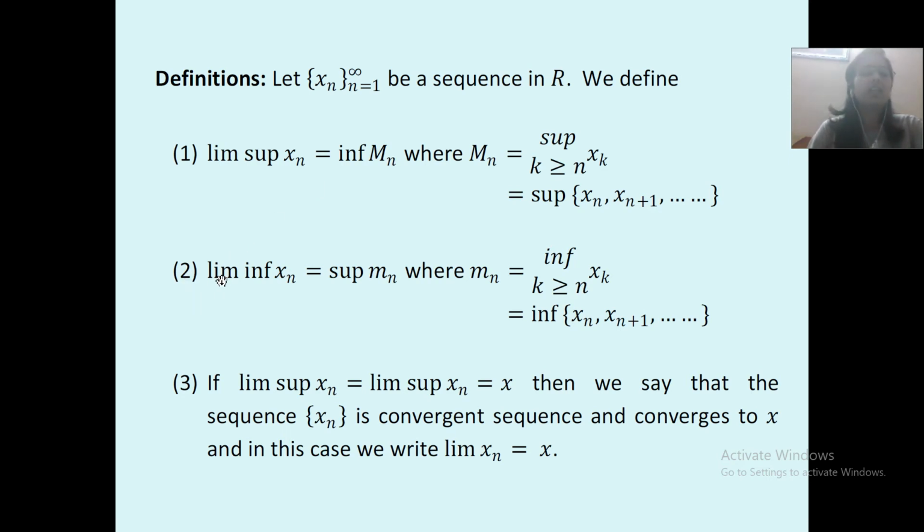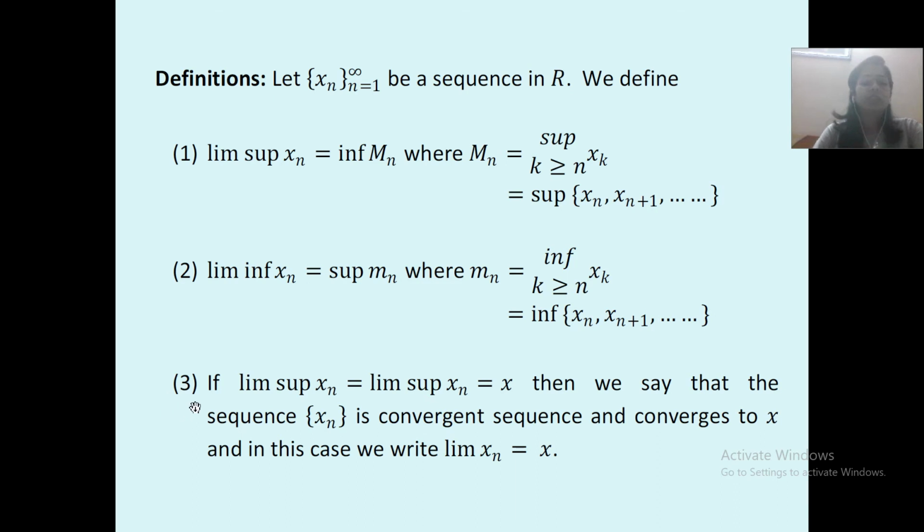Similarly, limit infimum of xn is equal to supremum of Mn where Mn is equal to infimum of xk where k greater than or equal to n, that is, infimum of xn, xn plus 1 and so on. Here for different values of n you will get the infimum, which will give you supremum of Mn. Value of Mn you will keep over here. So supremum of Mn will give you limit infimum xn.